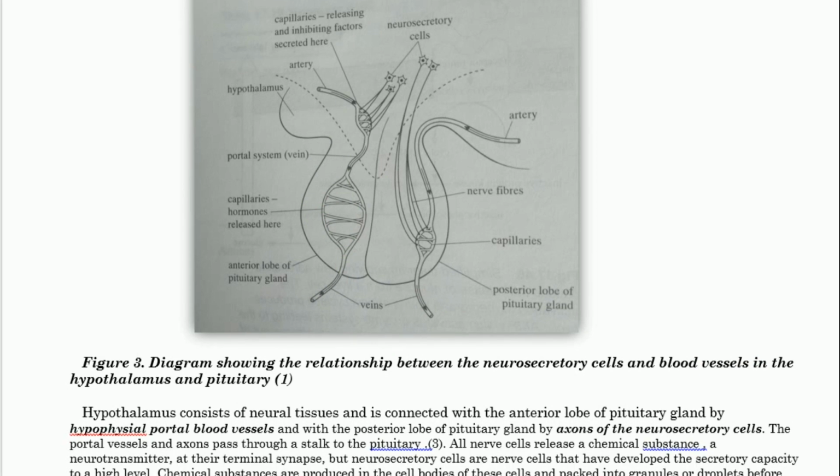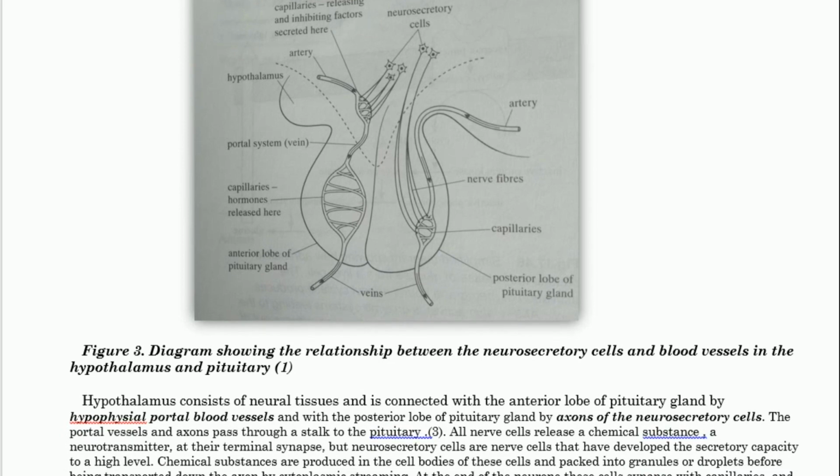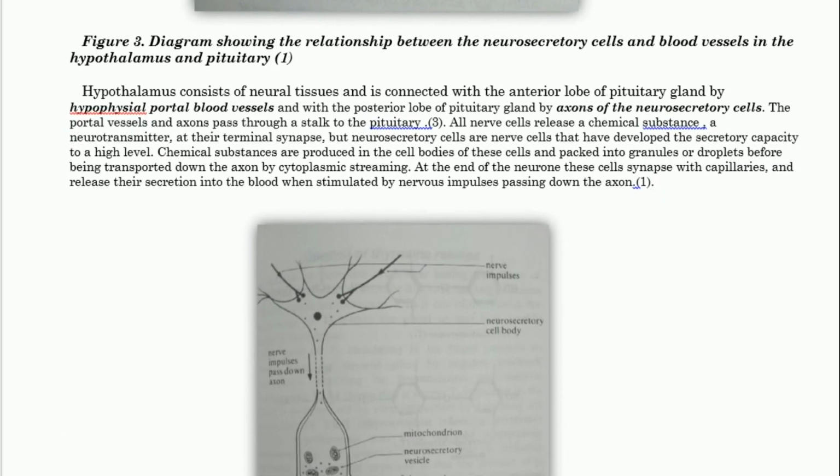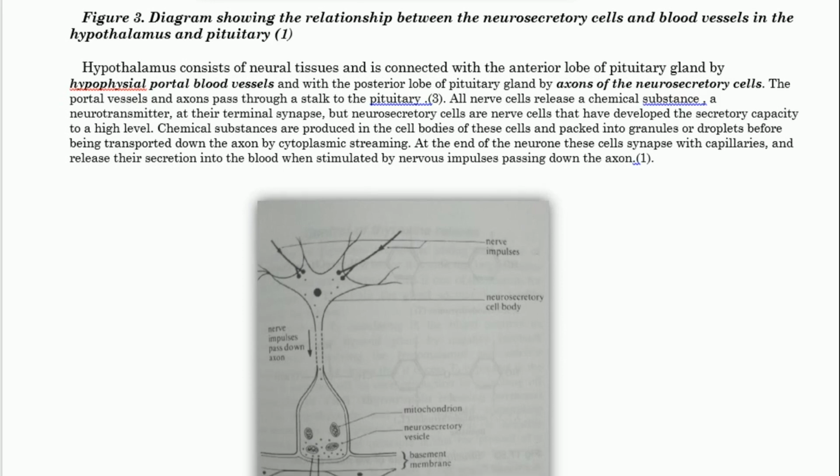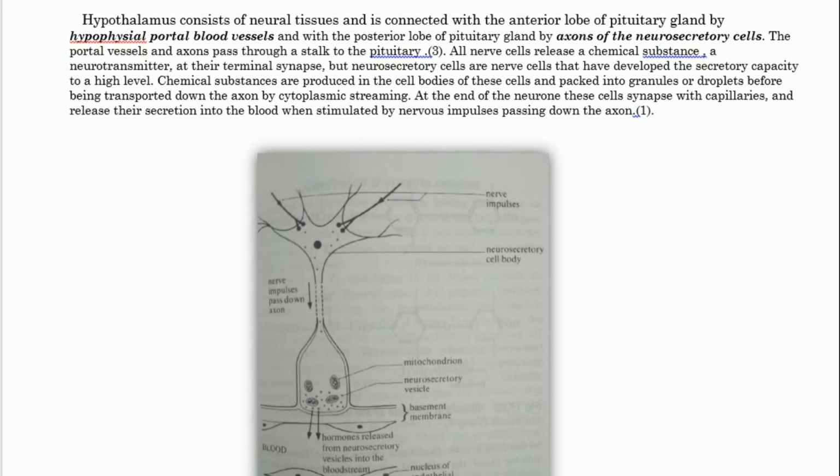More detail about the hypothalamus hatuwezi discuss kwa sababu ya level yako ya kusoma. Hatuwezi kuanza kudiscuss about the nucleus present in the hypothalamus. Hizo zote kutokana na level yako kusoma hatuwezi kudiscuss. Now hypothalamus consists of neural tissue and it is connected with the anterior lobe of pituitary gland by hypophyseal portal blood vessel.